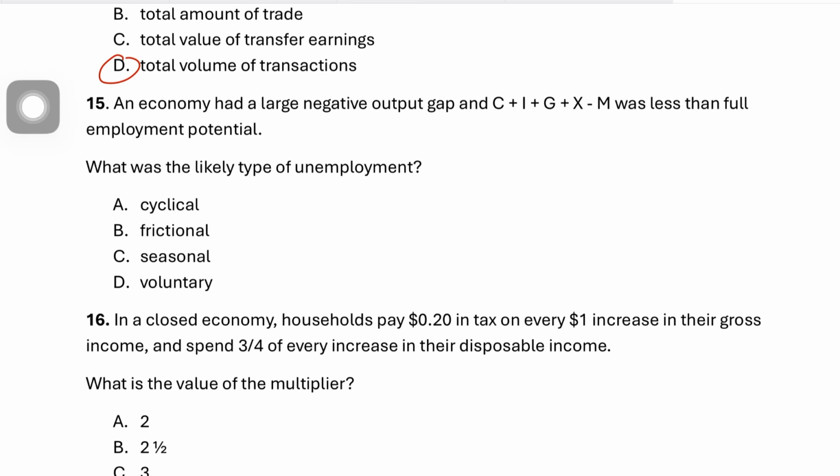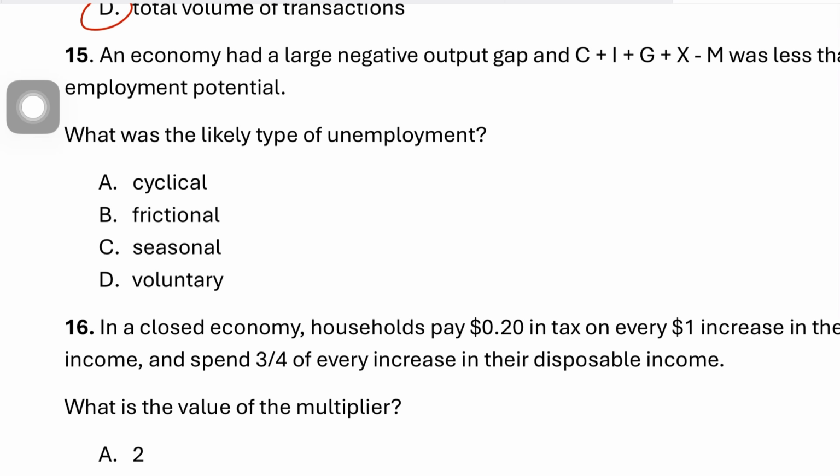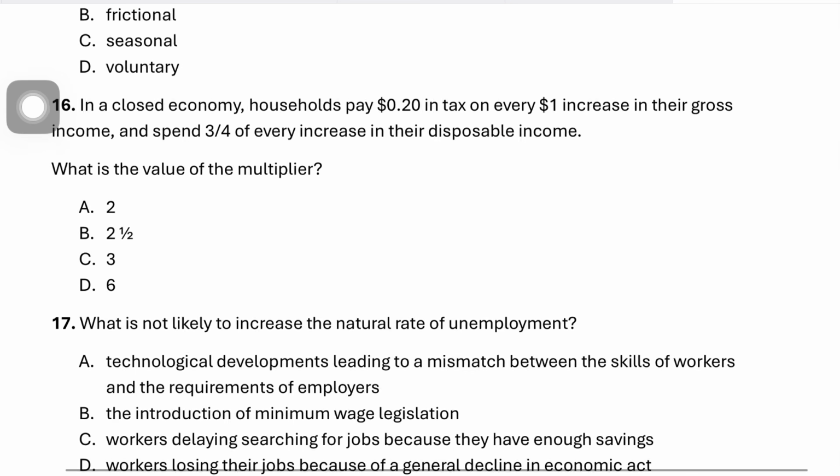Their inventories are piling up, so they need fewer workers, and unemployment would rise because of insufficient AD, insufficient spending, lack of demand. That unemployment would be cyclical, demand deficit unemployment, which makes A the correct answer.